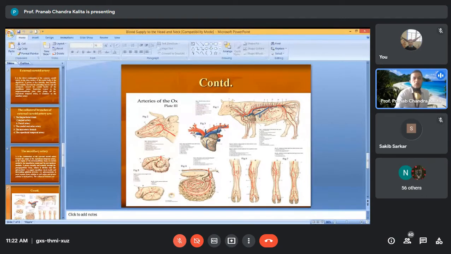So this is in short, the headlines about the blood supply to the head and neck. There are many short branches, but you just remember the main branches of the common carotid. The main branchings are the common carotid, external carotid, then maxillary, and lastly the maxillary divides into infraorbital and descending palatine.